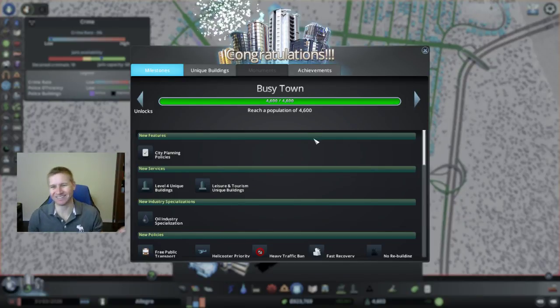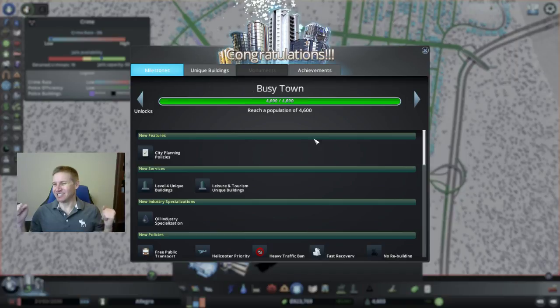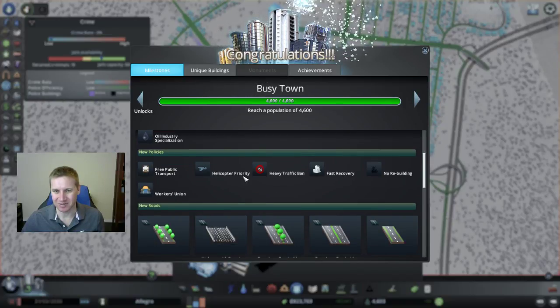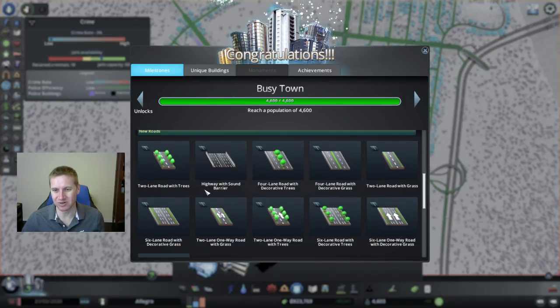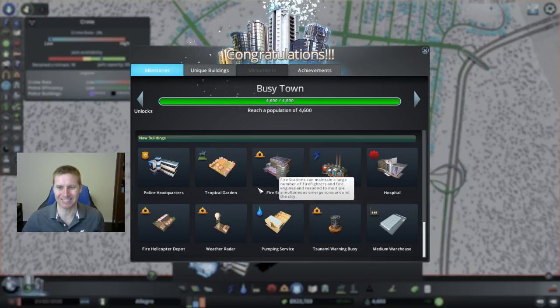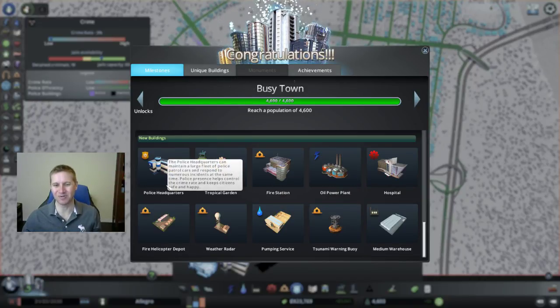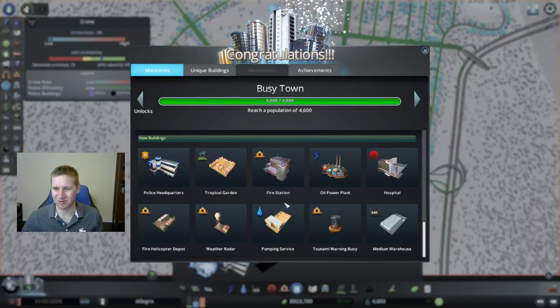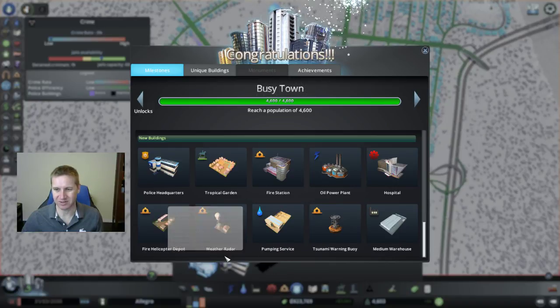Yeah, busy town. Population is growing. This is great. And I got a whole bunch of new buildings. This is awesome. Those are new policies, some new roads. Oh, this is great. These are the roads I really like. And new buildings. Yes. Oh, I have the headquarters buildings: police headquarters, fire station headquarters, hospital headquarters, fire helicopter depot.